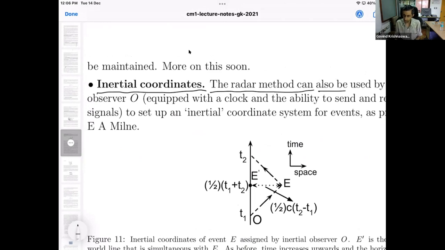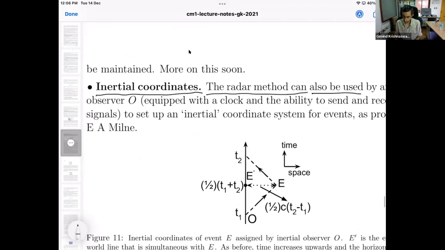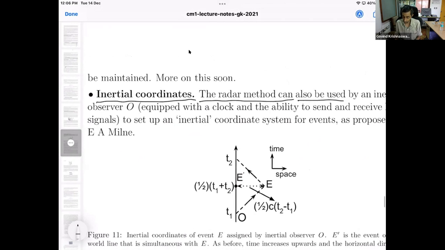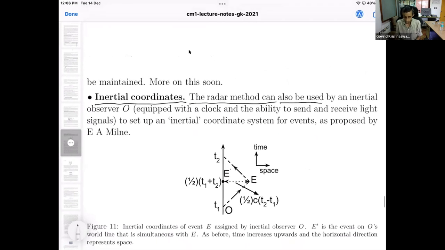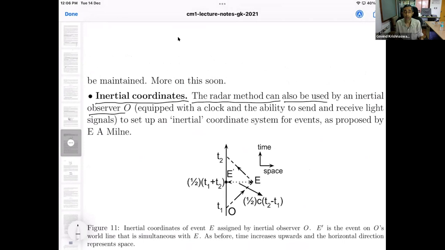The radar method can also be used by an inertial observer O. And of course, when we say an observer, we always mean an observer equipped with a clock and the ability to send and receive light signals. Such an observer can set up an inertial coordinate system for events. This was outlined by Einstein, but the particular setup we are discussing is due to Milne.